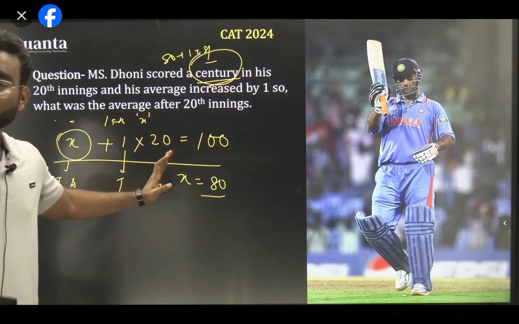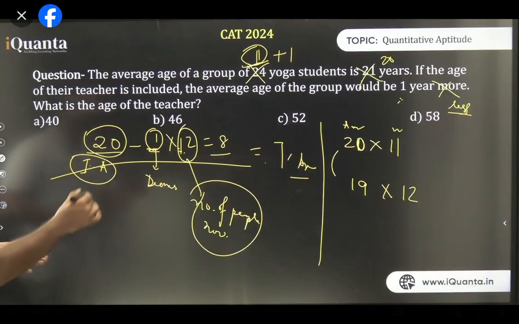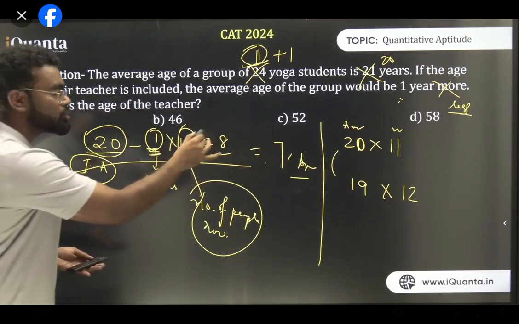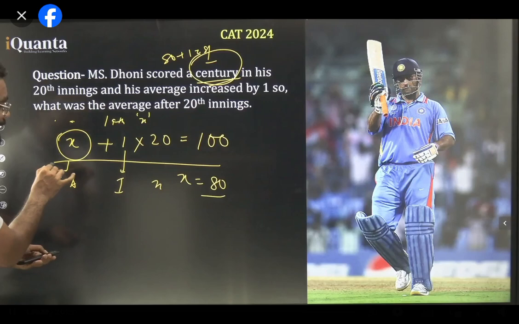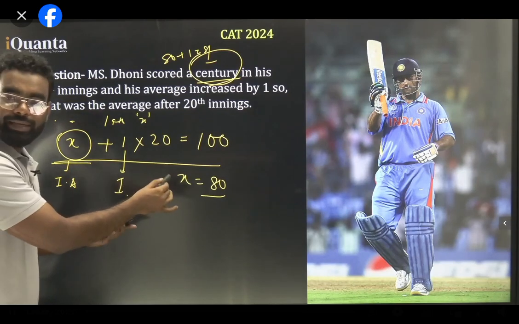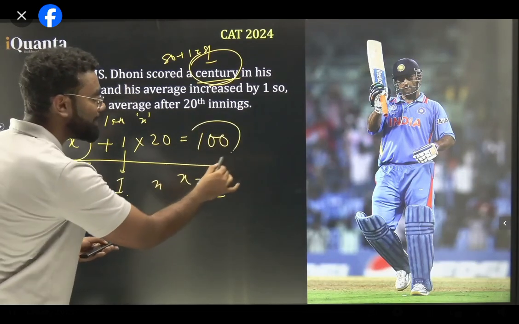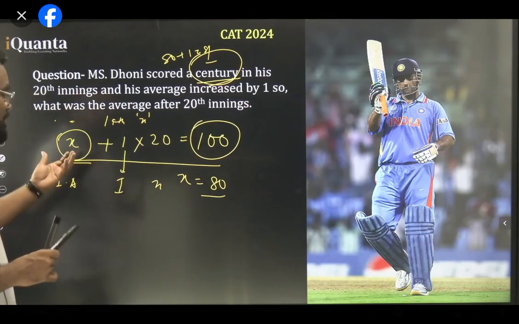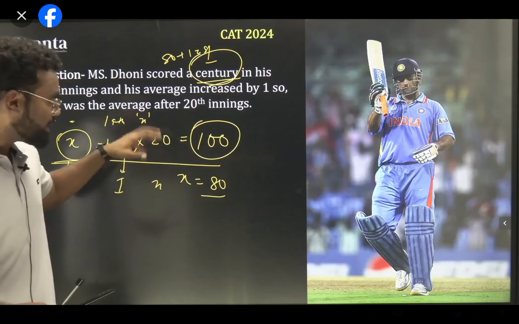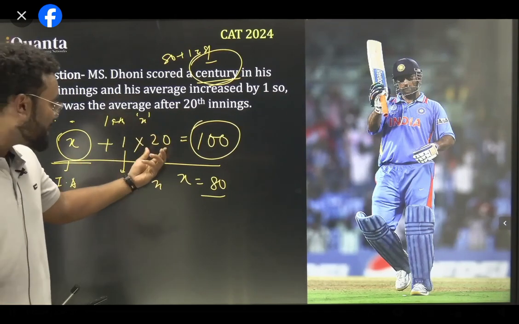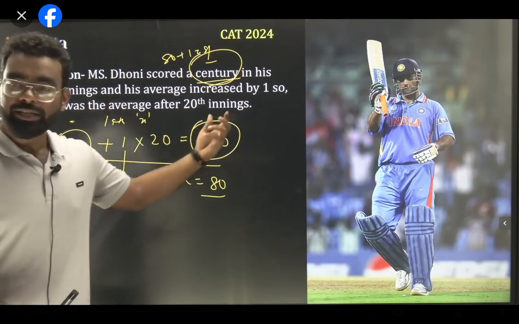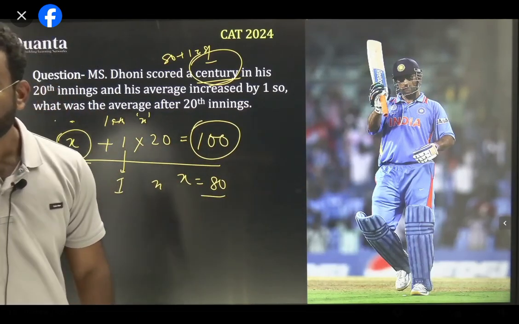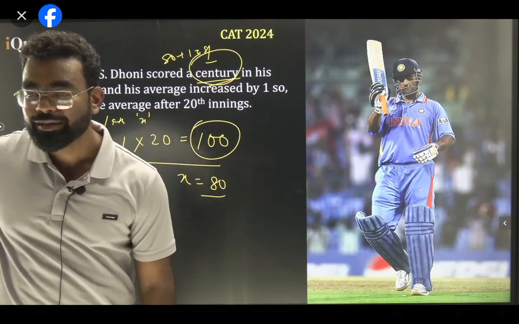This gives the score in the 20th match. In the previous question, we subtracted 20, because for the last person who came in it is minus 1, and with the total number of people, 12, we got the age of the new teacher. Similarly here, there is an initial average, then 1 increase, and the total number of people is 20, so that will give you the score in the 20th innings, the same thing. Am I clear? So we take x as the initial average, use the same formula, 1 is the increment, and the number of people is 20. So 20 people for 1: x plus 1 into 20 has to be the score in the 20th innings. So x plus 20 equals 100, so what is x? 80. Now what is the answer? 80 plus 1, 81, because it is about the 20th innings.